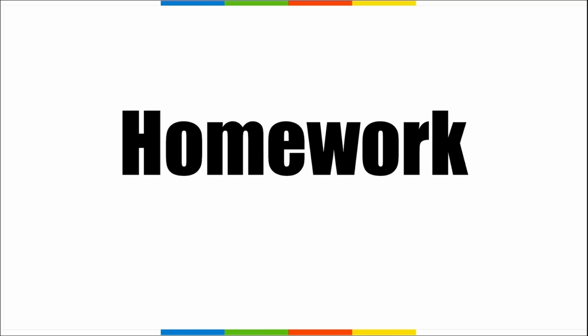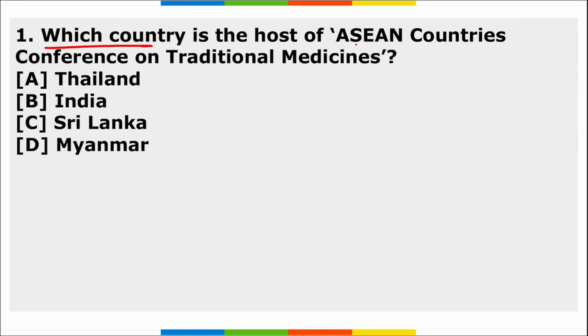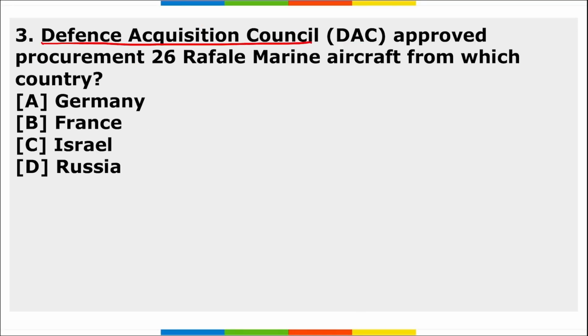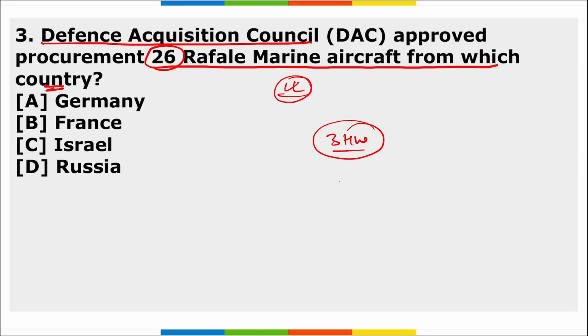So these were your important revision part, friends. Now let's shift to the homework section. First, which country is the host of the Asian Countries Conference on Traditional Medicines? Second, which country organized the OP Southern Readiness 2023 exercise? Third, the Defense Acquisition Council approved the procurement of 26 Rafale Marine aircraft from which country? And this question we have done today, right? So these are your 3 homework questions, friends, and important questions.